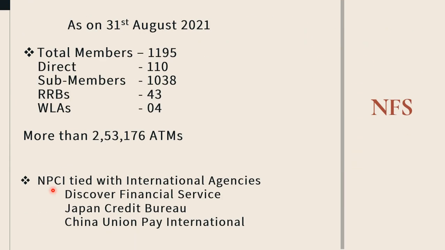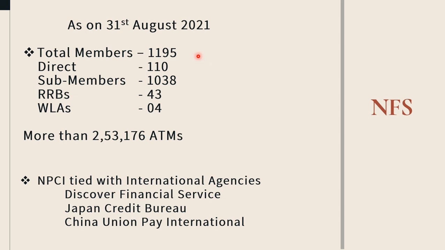Now, in this lecture, I am going to explain some further information about the National Financial Switch. As on 31st August 2021, there are a total of 1195 members of the National Financial Switch. These 1195 are banking and financial organizations.